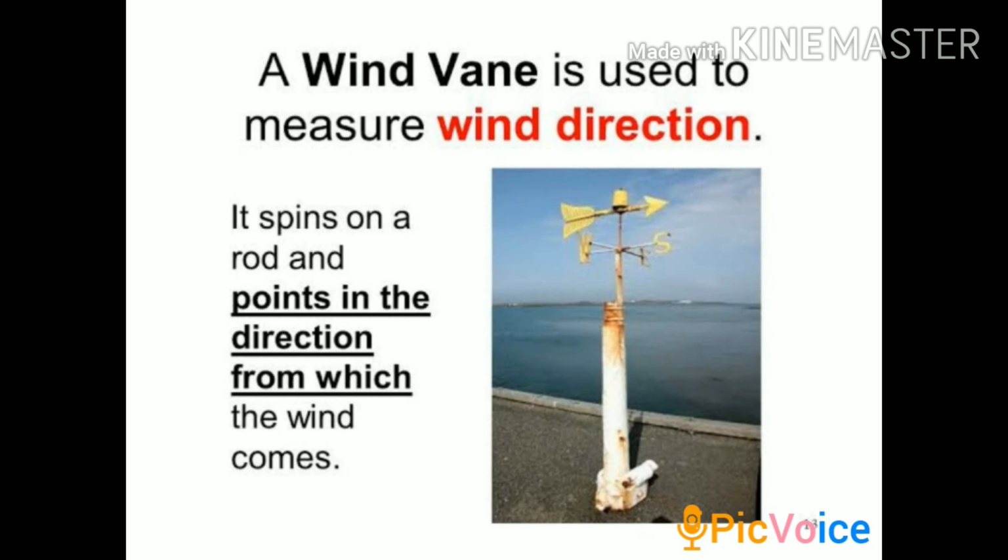Next tool is a wind vane. A wind vane is used to measure wind direction. It spins on a rod and points in the direction from which the wind comes. So we use a wind vane for wind direction.